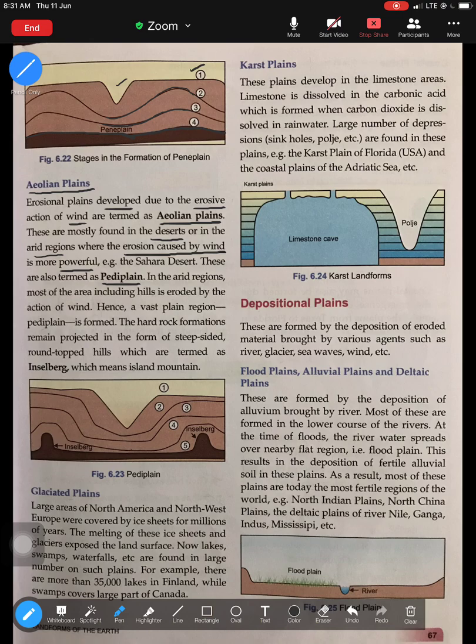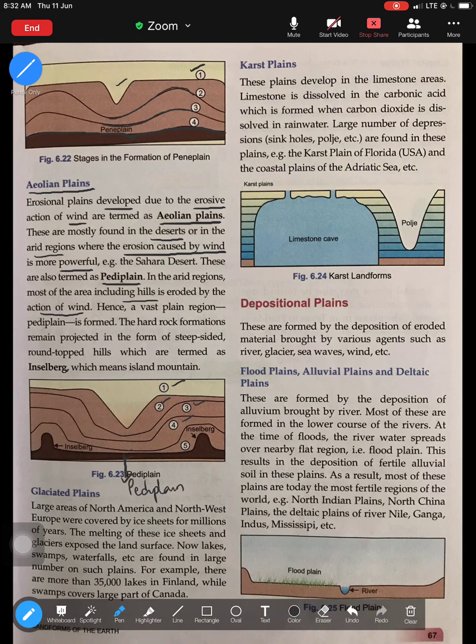A pediplain is basically a type of plain formed in arid or semi-arid regions, where a hill is eroded because of the action of wind. This is how it starts eroding. This was a hill, it starts eroding. Second process, again it starts eroding further. Third, fourth, and the fifth product here is known as your pediplain.